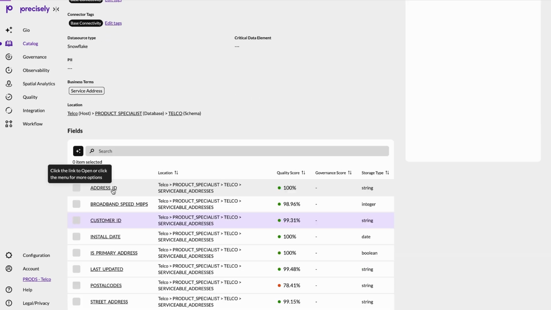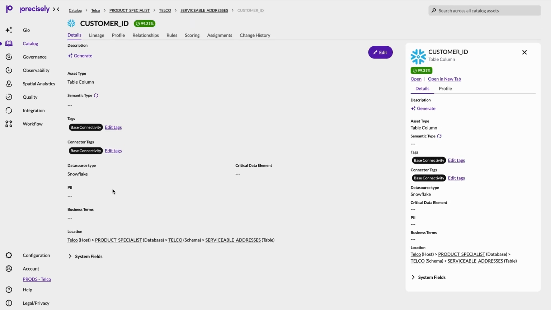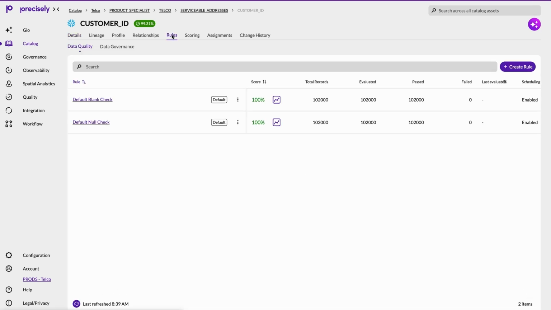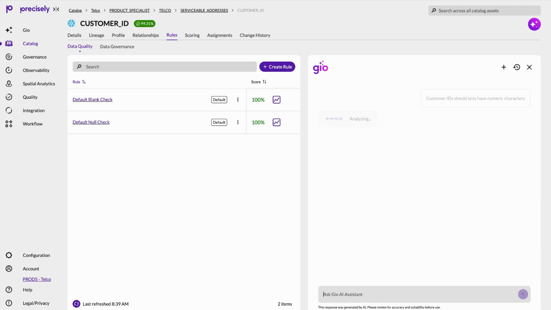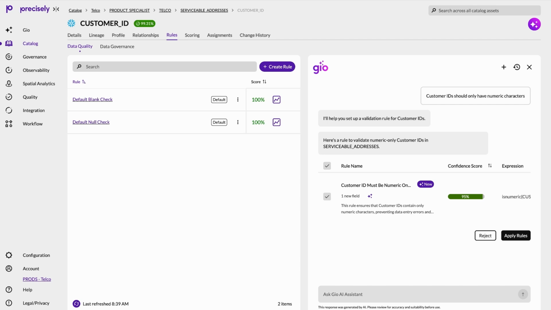Because quality is closely integrated with the catalog, I can see and manage quality rules right alongside the metadata. I can review existing evaluations and see where the data meets expectations and where it doesn't. If I want to add a new rule, I can do it using AI assistants. We can write a data quality rule once and then set it to target any number of compatible fields or datasets. And as always, it runs where your data lives. For example, I might say, customer IDs should only have numeric characters. And the suite transforms that intent into a rule we can apply.